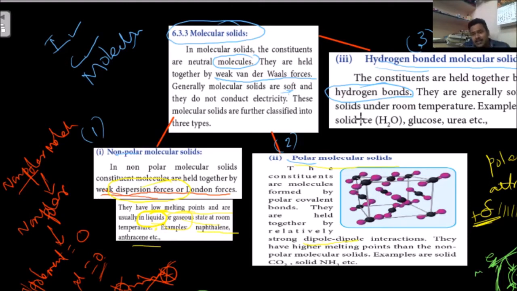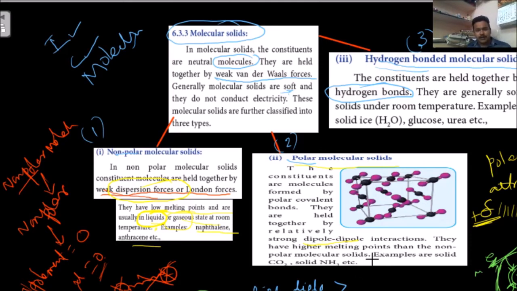Okay sir, among these three types of bonds, which bonds are strong? When you are comparing these three, this is important: dipole is stronger than the second one. What is the second one?